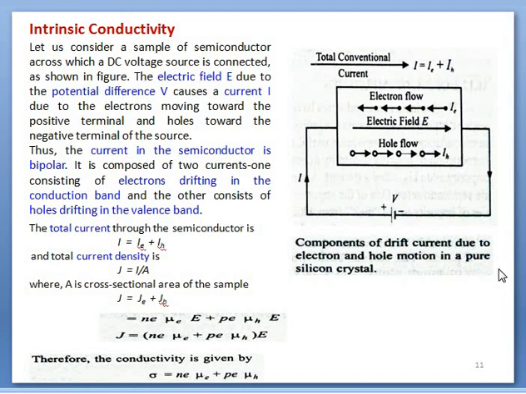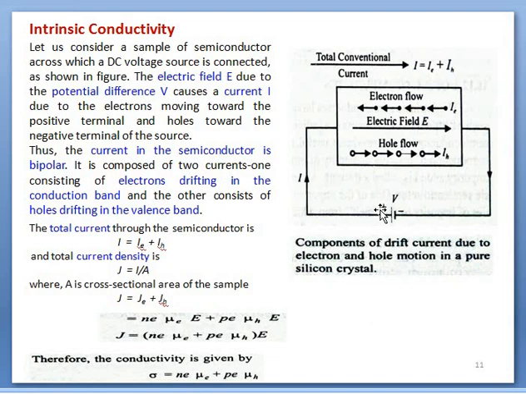Next we have to see the equation for intrinsic conductivity. This is an intrinsic semiconductor. When a potential V is applied here, we know in an intrinsic semiconductor the number of electrons is equal to the number of holes.